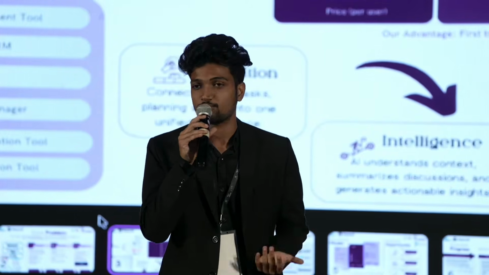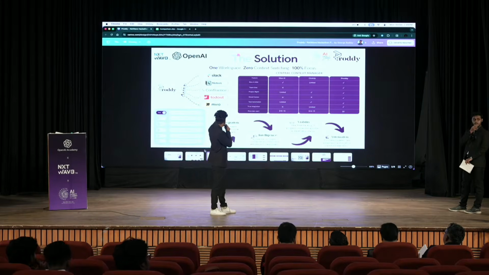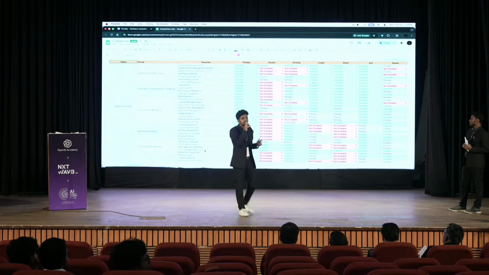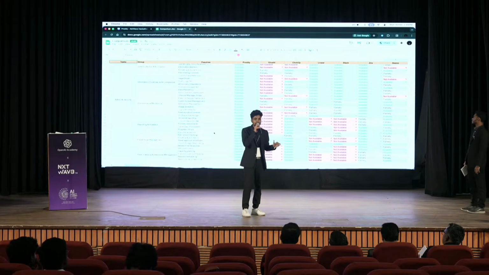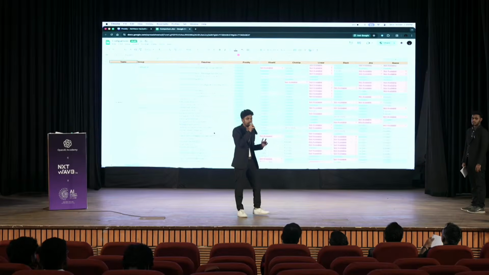Why do you have to decrease your productivity when we have Prody? As you can see, there are a lot of workspace apps like Slack, Notion, to-do list, Miro, and it all comes into Prody. Prody has all the features that all the workspace apps have right now, with a lot of extra features and a lot of AI features too.